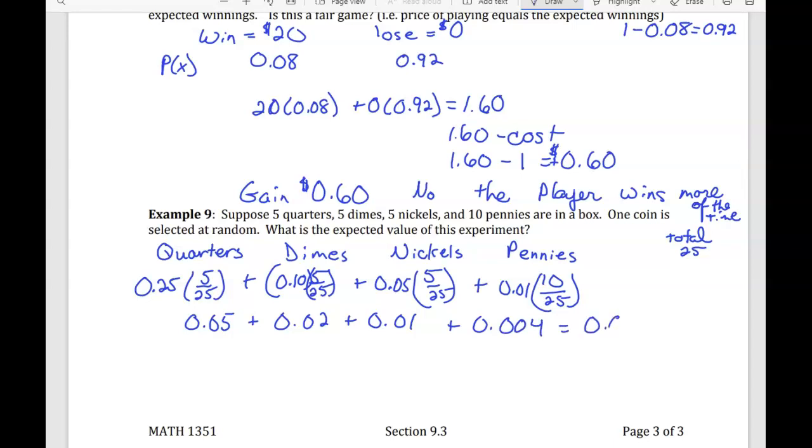And if I add that up, that's going to be 0.084. So we're looking at approximately, not $8, approximately 8 cents is our expected value on this particular experiment. Now, are we going to get exactly 8 cents? No, because we can't get 8 cents on any of these. That's if, overall, we take the average on about 1,000 times we do this.